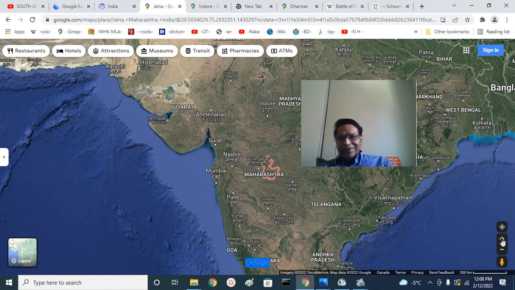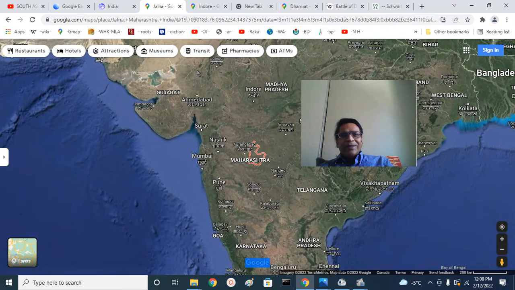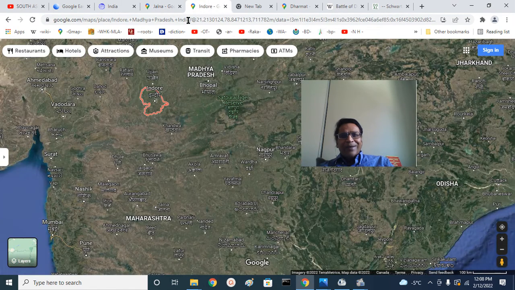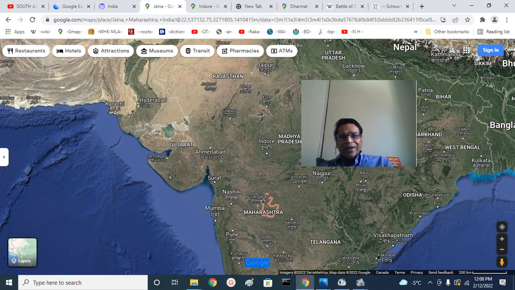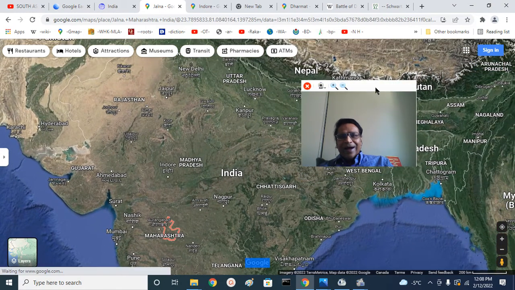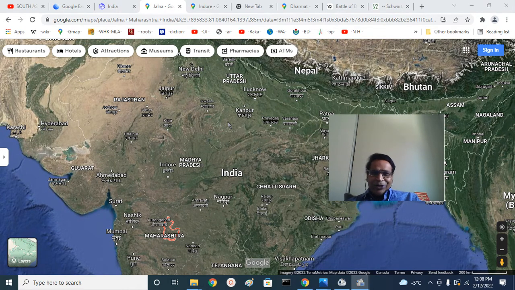And here I have shown the Aurangabad district and the Jalna district for comparison. Jalna is next to Aurangabad. This is Aurangabad, where Aurangzeb was headquartered as the Subedar, and another brother was headquartered in the Surat, Ahmedabad region. Murad Baksh was Subedar here, Aurangzeb was Subedar here, and Shah Shuja was the Subedar here. Three brothers. The elder brother Dara Shikoh was with his father at Delhi.